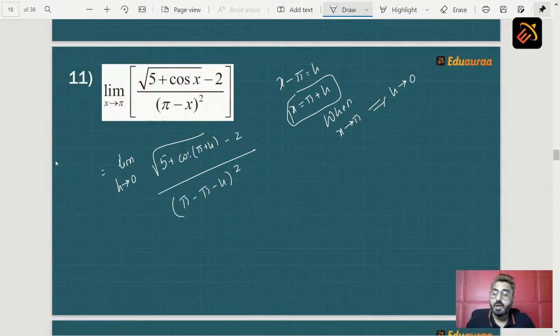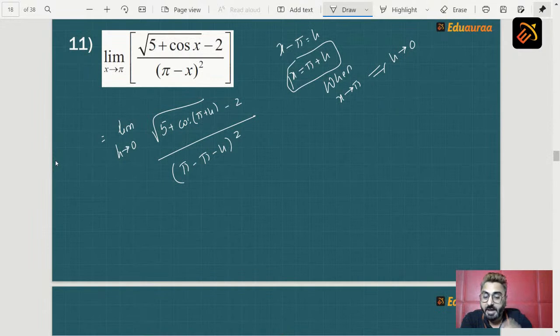Now students, your basics of trigo, your trigo formula, trigo table. Now cos of pi plus h. Pi is this plus h, which quadrant? Third quadrant. In the third quadrant, what is cos? In the third quadrant, cos is negative. So from here can we write cos of pi plus h as minus of cos h, because no by 2, no change.